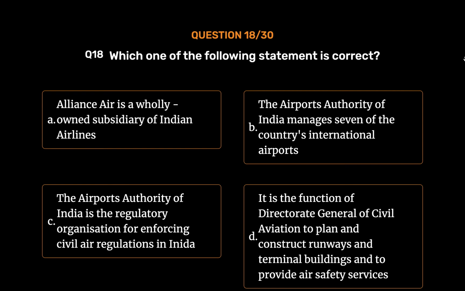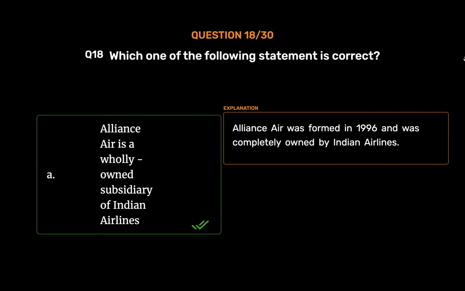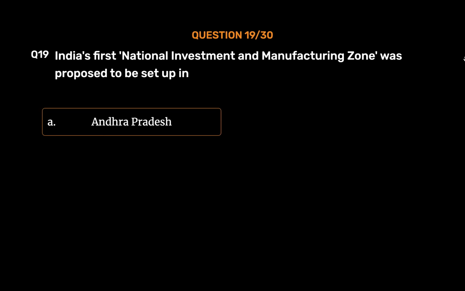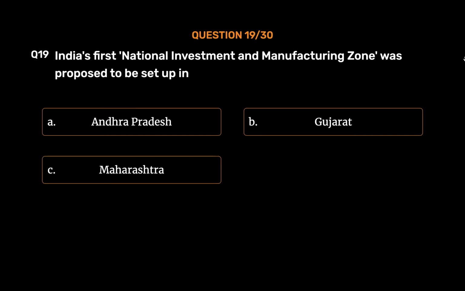The correct answer is option A. Alliance Air is a wholly owned subsidiary of Indian Airlines. Alliance Air was formed in 1996 and was completely owned by Indian Airlines. Question number 19. India's first national investment and manufacturing zone was proposed to be set up in option A, Andhra Pradesh, option B, Gujarat, option C, Maharashtra, option D, Uttar Pradesh.